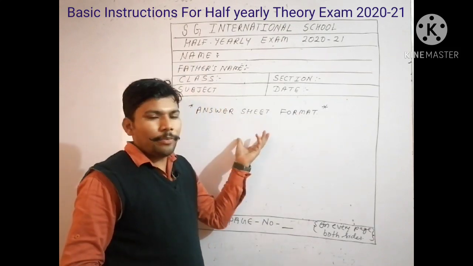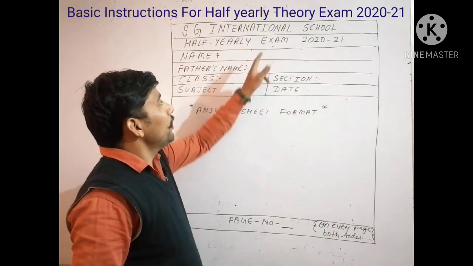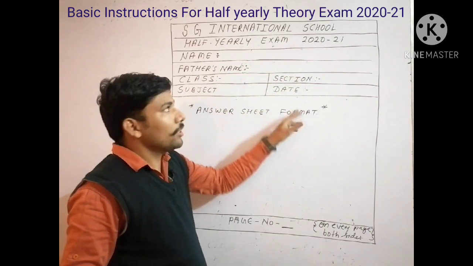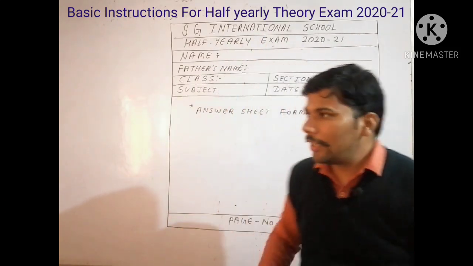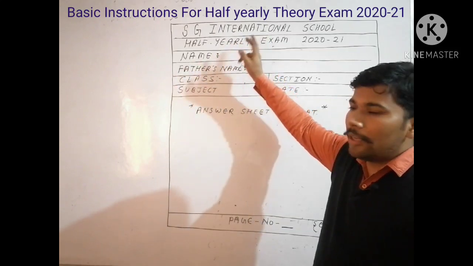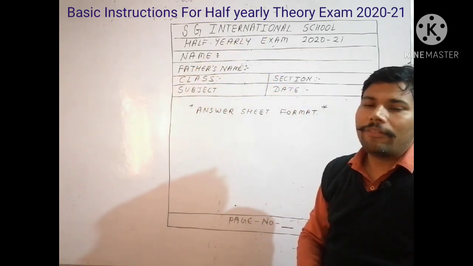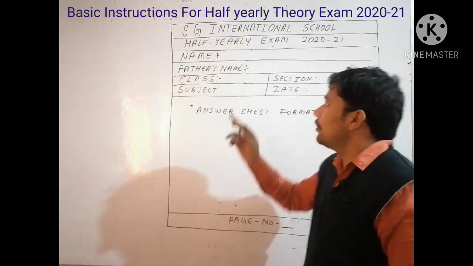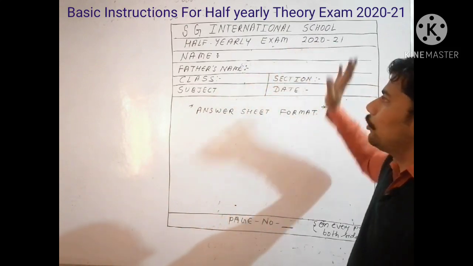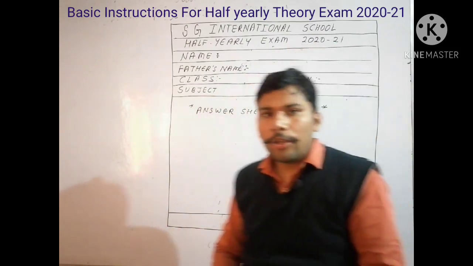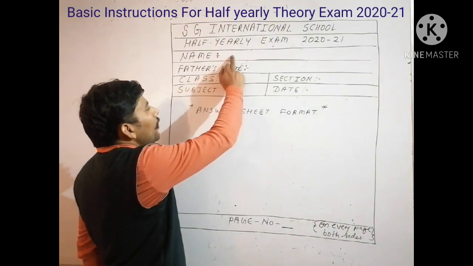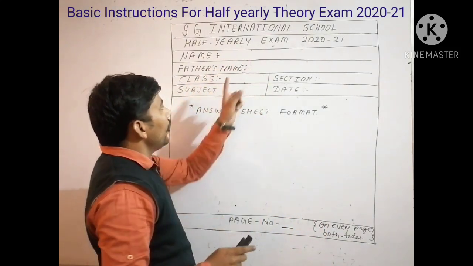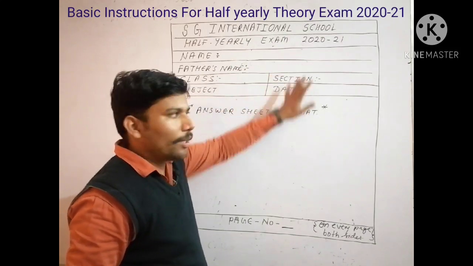That should be your first page format. On the first page you will write this type of instruction. First you will write the name of the school in capital letters, that is SG International School. Then after it you will write half yearly examination and the session is 2020-21. After it you have to write your name, or we can say student name, in capital letters, and father's name also in capital letters.